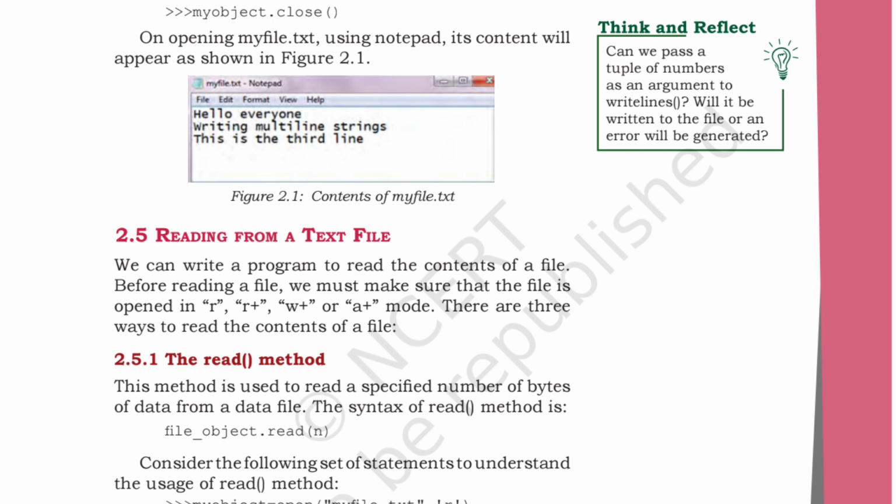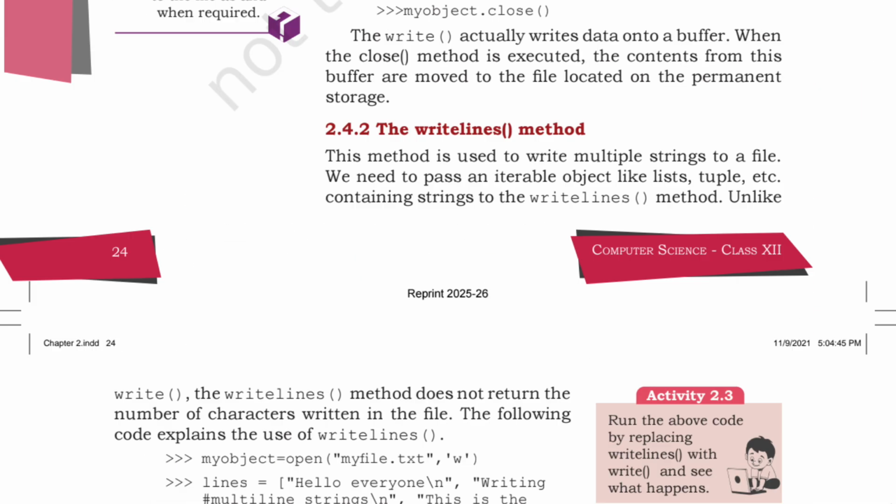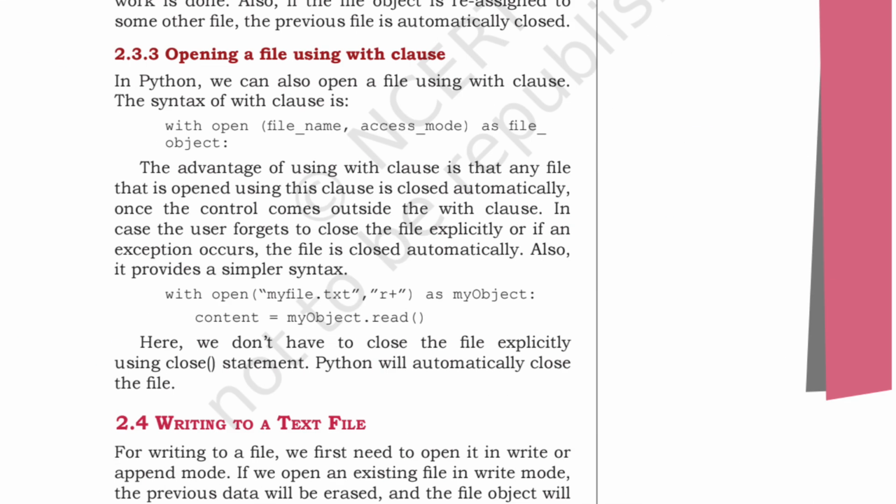Okay, now reading from a text file. From a text file, how will we read it? We can use r, r plus, w plus, a plus. R is for read, r plus is for read and write, w plus is for write and read, and then the append mode. You can see over here that the file is both read and write. I just told you the same thing.